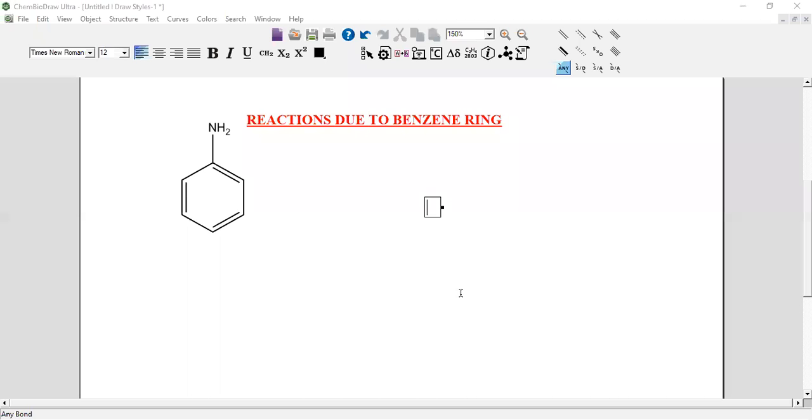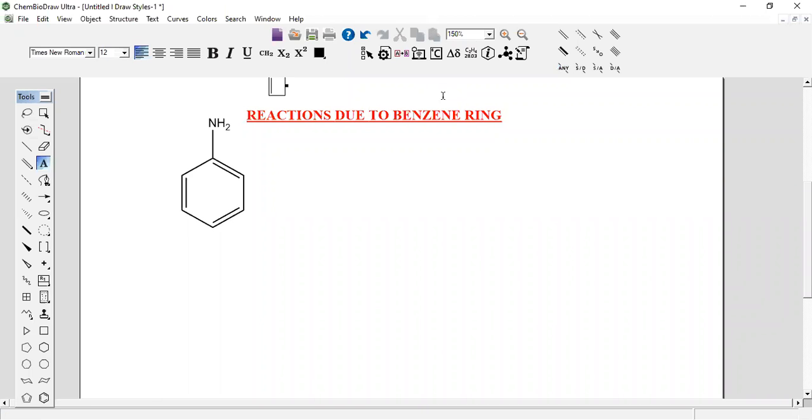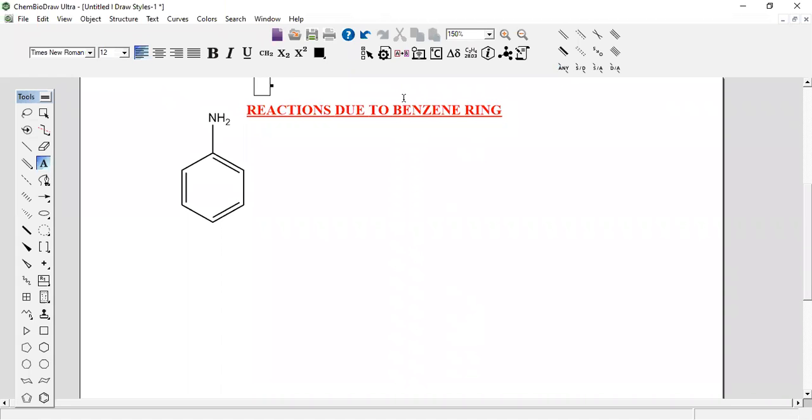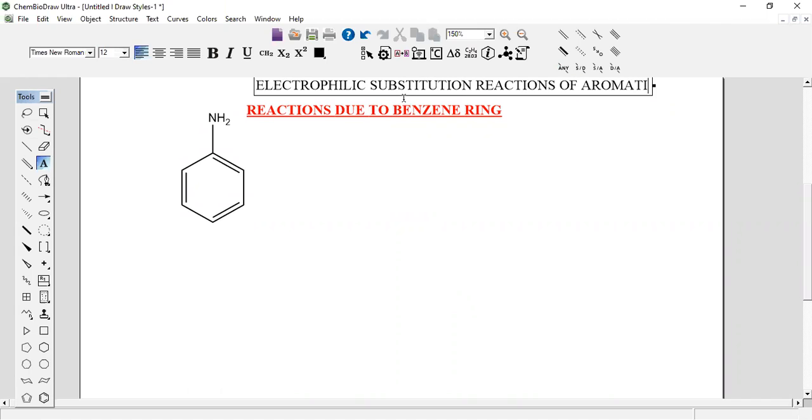Regarding reactions due to the benzene ring, in another way, we call it the electrophilic substitution reactions. Electrophilic substitution reactions. Substitution reactions of aromatic amines. Okay. Aromatic amines, this is another way we call the reactions due to benzene rings.